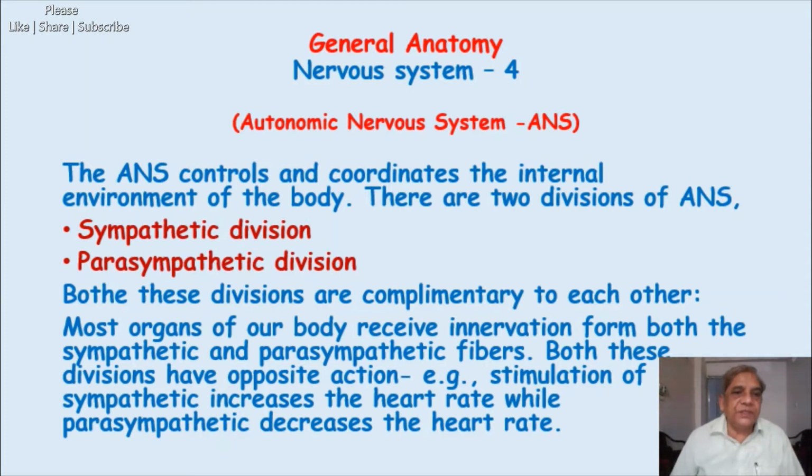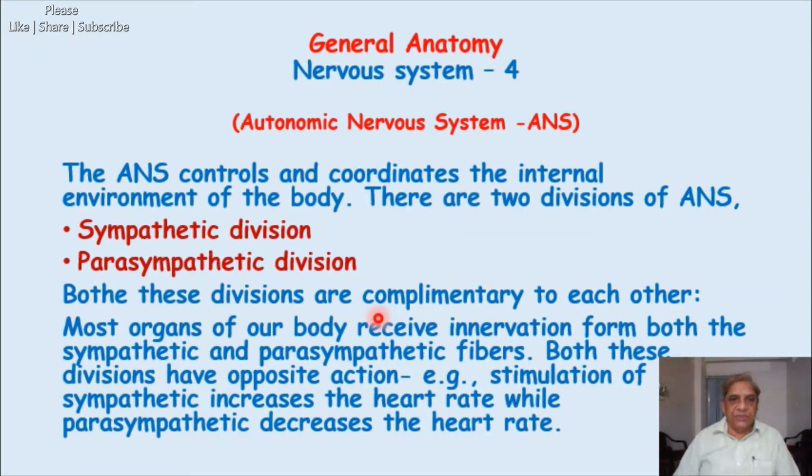Now the autonomic nervous system controls and coordinates the internal environment, as I just said to you. There are two divisions of the autonomic nervous system: sympathetic division and the parasympathetic division, that you already know. Now both these divisions are complementary to each other.